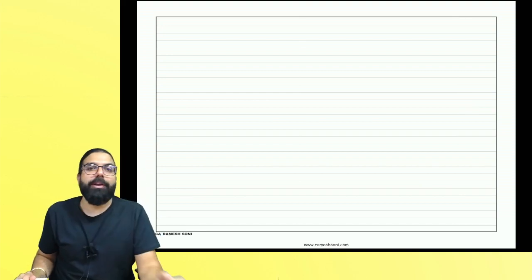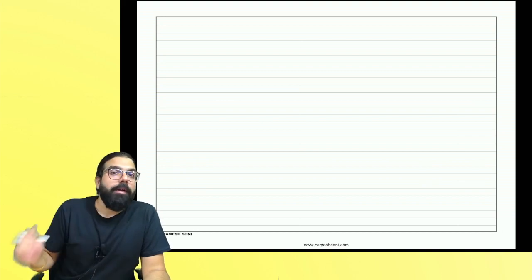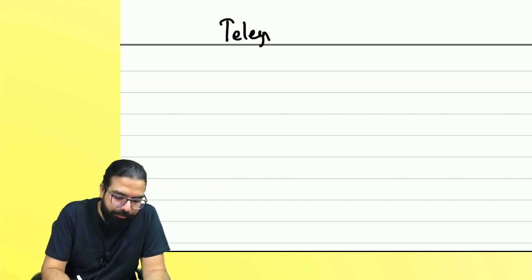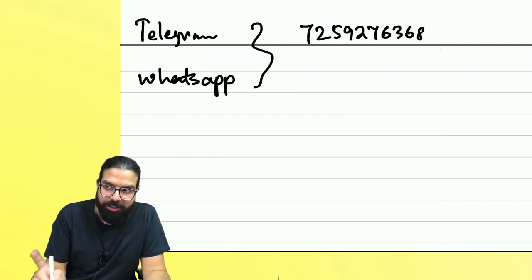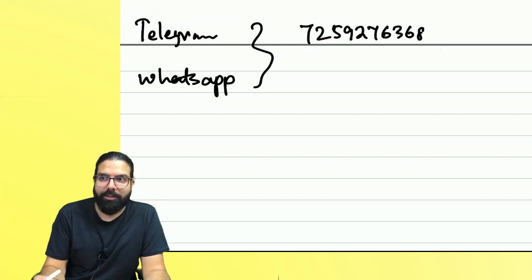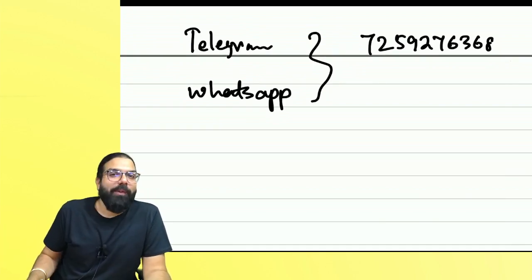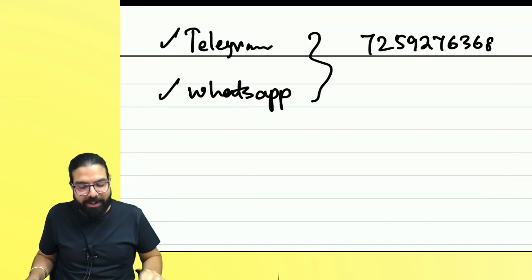People who are sitting at home, I'll have to tell them also. If you have a doubt, you can send me a Telegram message or a WhatsApp. My number is 7259276368. People sitting over here who have a doubt, after the class you ask me. Going home and sending WhatsApp or Telegram is not required. Okay, people at home can send it. So doubt solving is through Telegram or WhatsApp. My number is 7259276368.